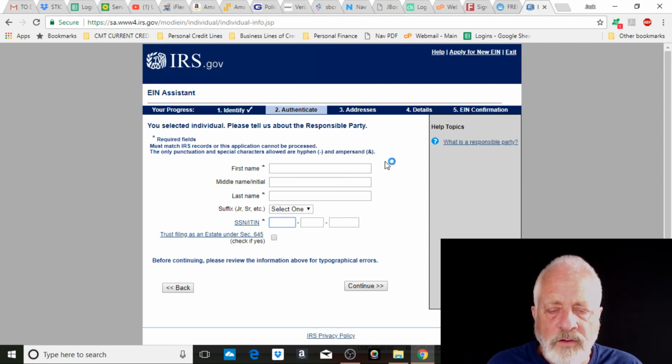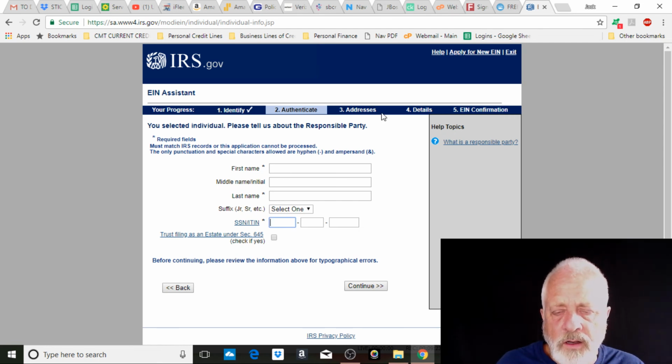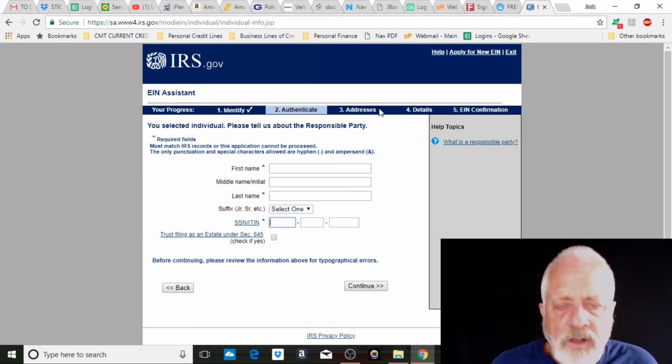Then the details is, let's recheck. Did you mean to fill out all this information? And so it just checks all that and you go click, yeah, that's it. And then up pops the EIN on number 5 there. See, address is basically, it'll put in the person address if it's needed, and the trust address. Okay, but definitely the trust address. Then the details is again number 4.